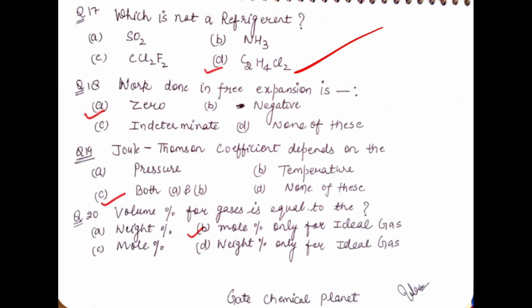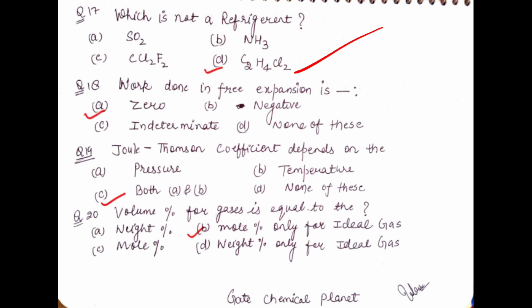Now we will come to the 19th question. The Joule-Thomson coefficient depends on pressure, temperature, both A and B, or none of these. The Joule-Thomson coefficient depends upon both pressure and temperature, so option C is correct. Many questions are asked on the Joule-Thomson coefficient. So students, my request is to see the Joule-Thomson effect and learn the theory about the coefficient, its dependency, and its value. It is very important.